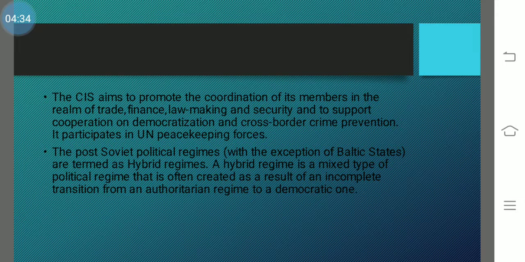Next, the term is hybrid regime. Now, what is this hybrid? Meaning a mixture, but this was a mixture of political regimes, authoritarian and democratic. It was neither a completely authoritarian nor a completely democratic one. So the struggle was to turn into a complete democratic one.